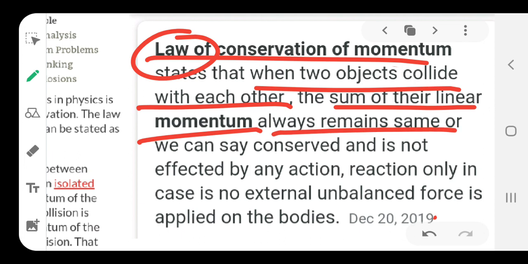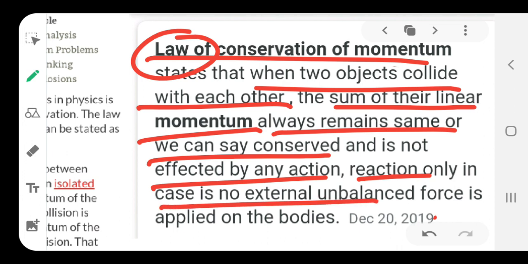So, we can say that it is conserved and it is not affected by any action or reaction, only in case there is no external unbalanced force applied on the bodies. Okay. That is the most important part, that no external unbalanced force should be applied on the body. So, again, check it out: when two bodies collide with each other, the sum of their linear momentum always remains the same.